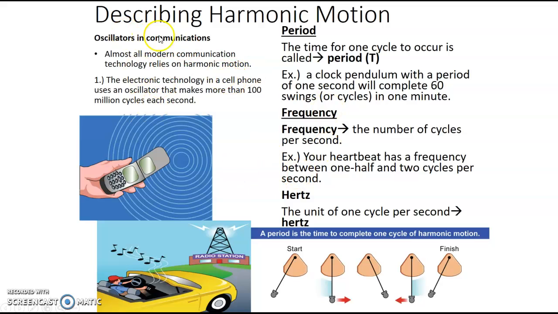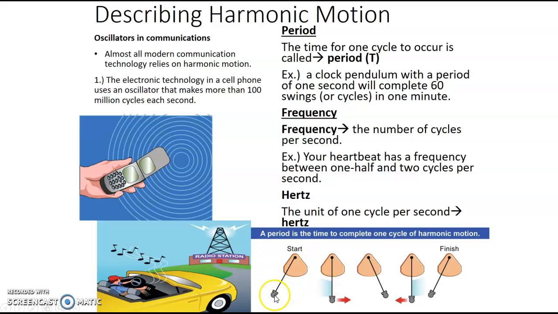Remember we talked about oscillators. Oscillators are any objects that perform harmonic motion, or the same repetitive motion over and over again. We talked about the period and the frequency. Remember, the period is the time in seconds that it takes for one cycle to occur. So if you're talking about the swinging of the pendulum, it would be the amount of time in seconds for the pendulum to swing once back and forth one time. That would be one complete cycle.